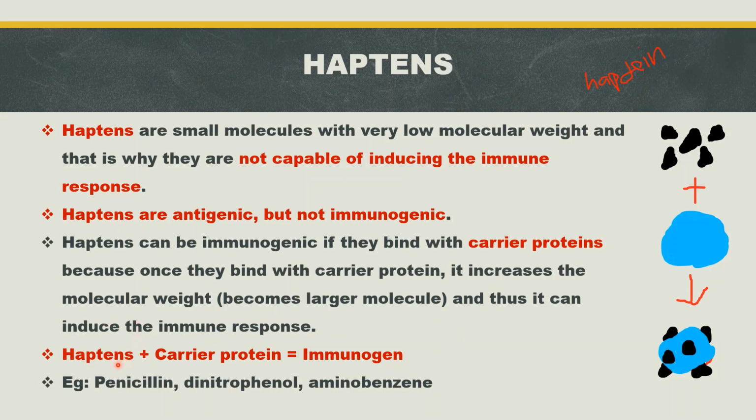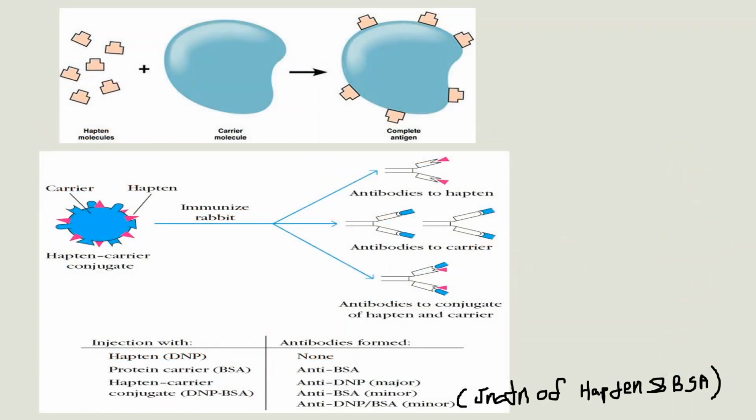Examples of haptens are penicillin, dinitrophenol, aminobenzene, etc. As we know, many drugs produce allergic reactions. An allergic reaction is a type of immune response against a particular foreign substance.